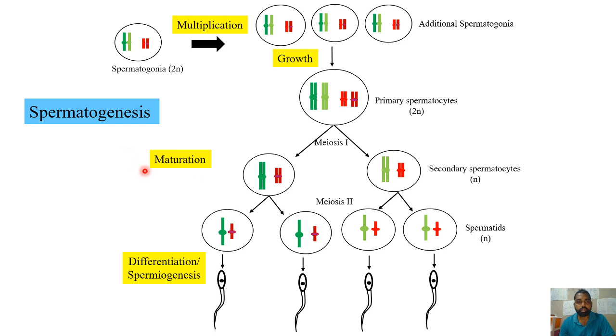This particular process is called maturation. This particular stage of the development, spermatogenesis, is called maturation. So one primary spermatocyte is generating 4 spermatids. Now each spermatid will differentiate. It will attain the tail and it will become motile. That process is called spermiogenesis. So the conversion of spermatid into sperm or spermatozoon is called spermiogenesis. The total process is spermatogenesis. This particular step is spermiogenesis.